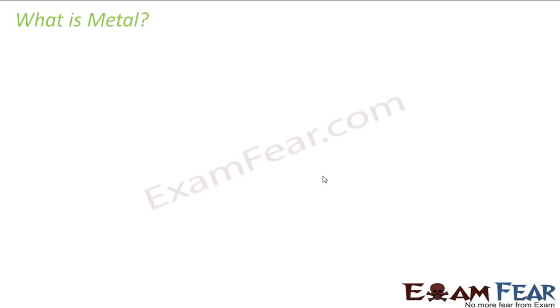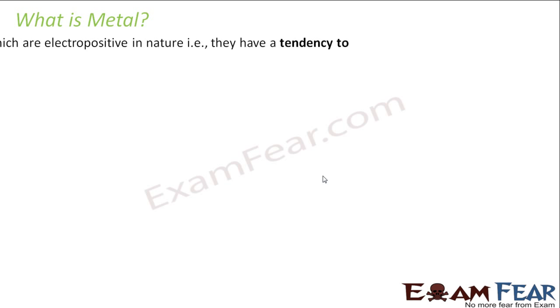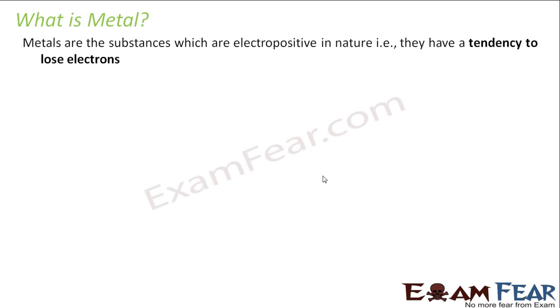So the first question that comes to our mind is, what is a metal? Metals are substances which are electropositive in nature. Electropositive in nature means they have a tendency to lose electrons. That means they have an extra electron and they want to lose it. Generally, they have this tendency because in the valence shell they have one extra electron.